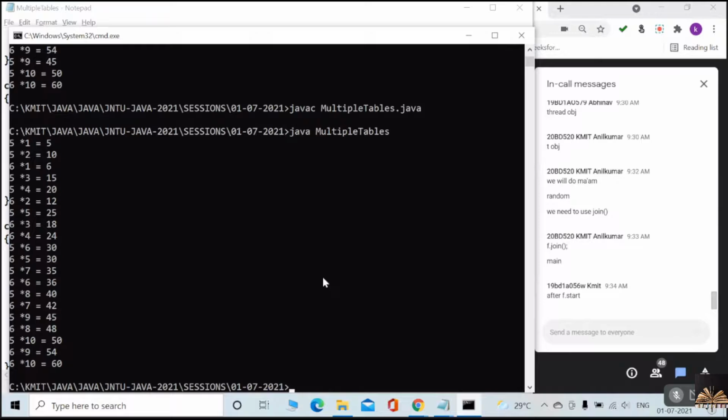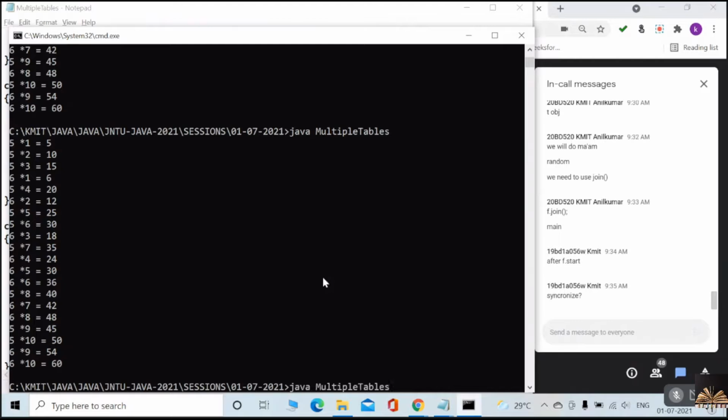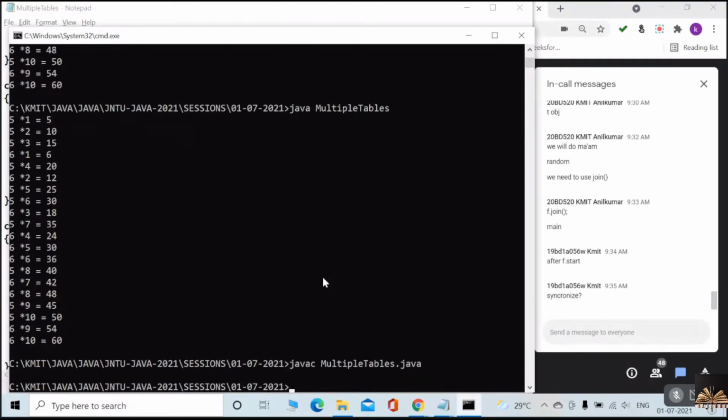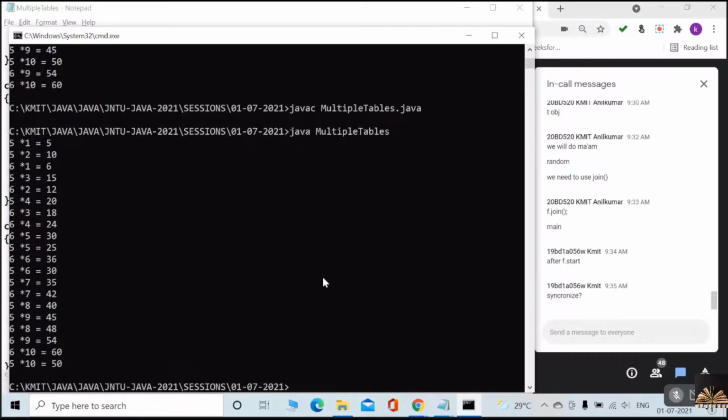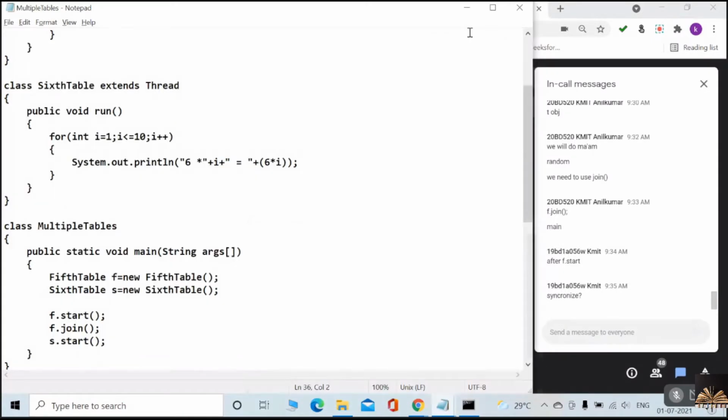Then we have to use synchronize. That is for sure. Synchronize will work for sure. But sometimes join also will not work. We cannot promise that join will work fine whenever you require a proper output. See, now also it's not working, no? Let me execute once again. No, not at all. F dot join, then only S has to start.